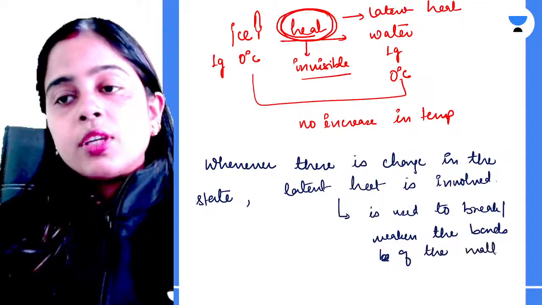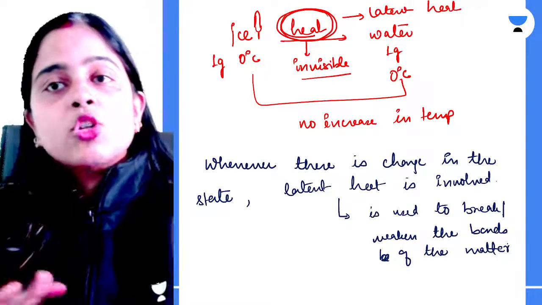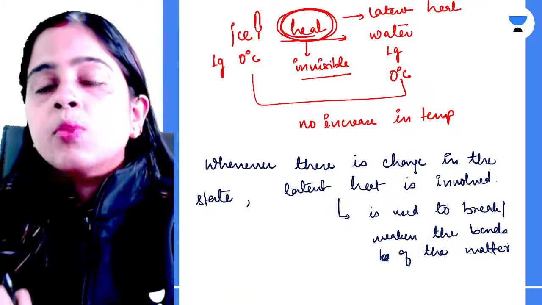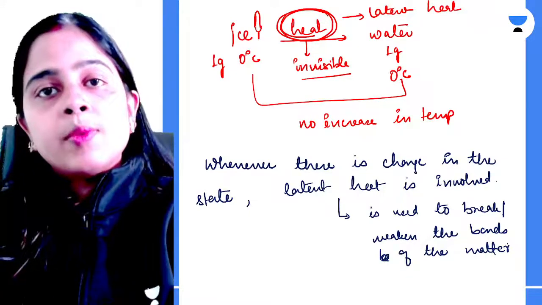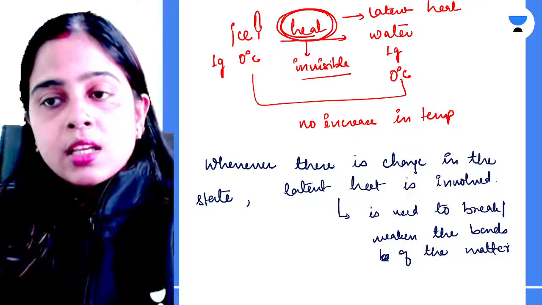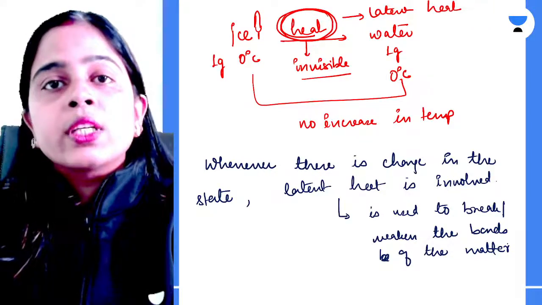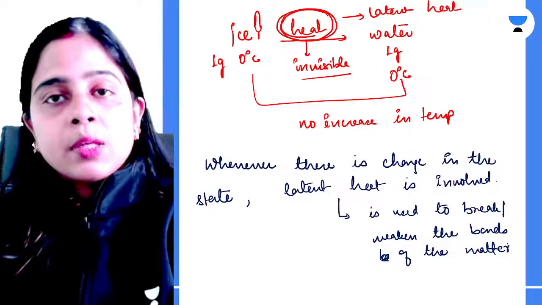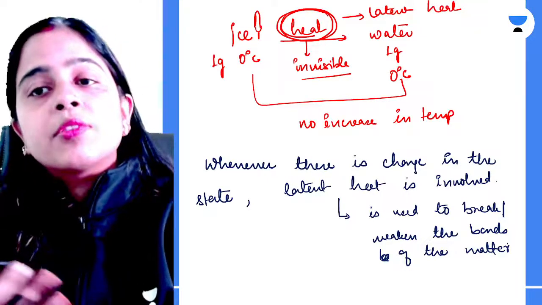Clear? So if you want to melt a solid to liquid form, you need to weaken the bonds between the molecules of the solid, then only it will be converted to liquid. So latent heat is doing that work. That is, it is breaking or weakening the bonds of the matter to convert it to a different state.